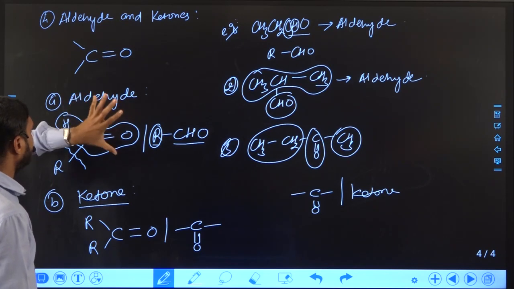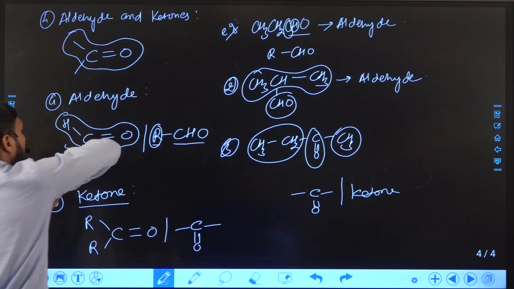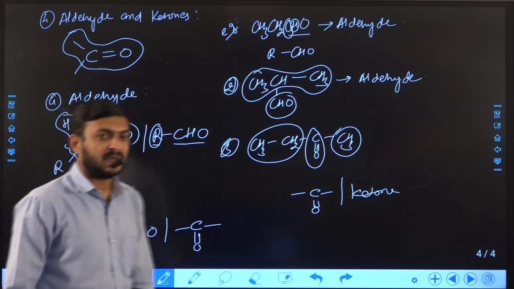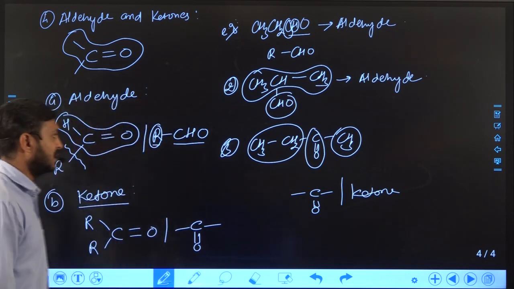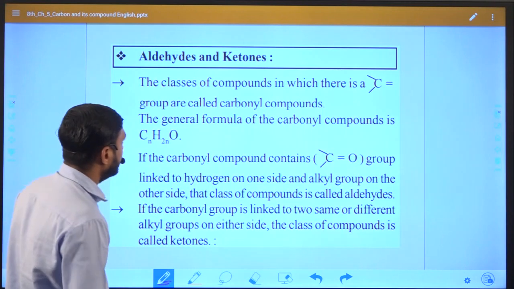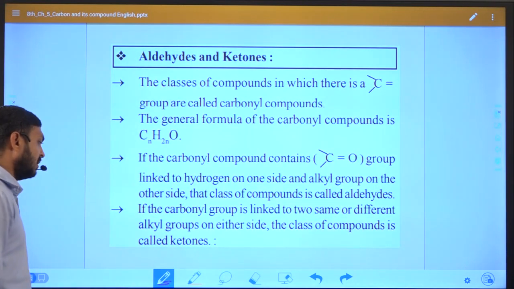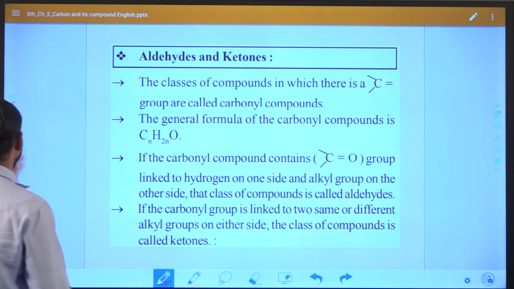So this is how we can differentiate between aldehyde and ketone. The common thing is that in the aldehyde functional group hydrogen is present, while in the case of ketone both groups are alkyl, there is no hydrogen, so the functional group will become ketone. So this is how we can differentiate aldehyde and ketone.